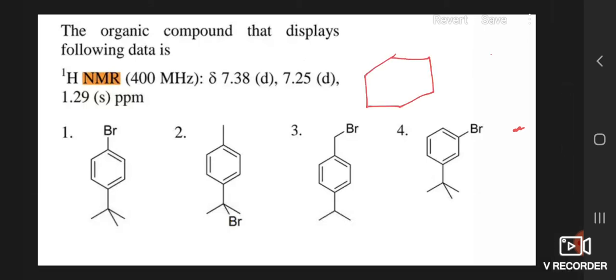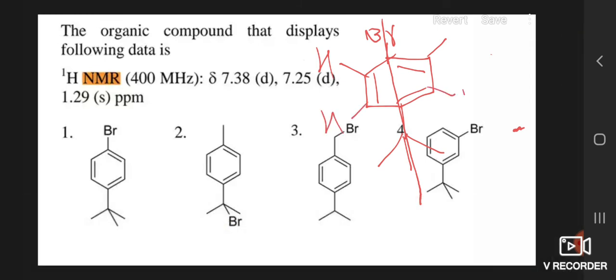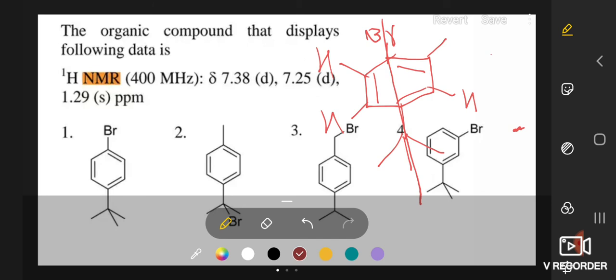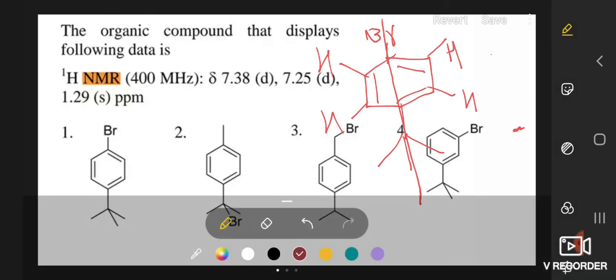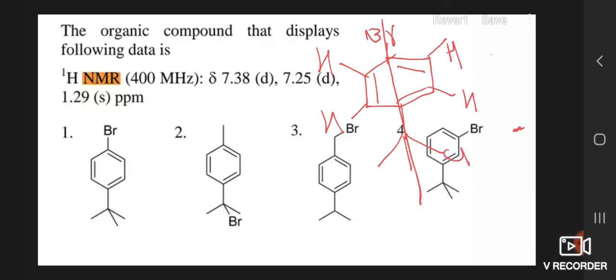This is the first compound, and here it is a Br, and these three CH3 are there. So I can write like this. Now we have to add a plane. I can add this plane, and here there are hydrogens. So here you can see that there are four hydrogens on the aromatic ring, and these are the three CH3, and all these three CH3 are attached to the same carbon.